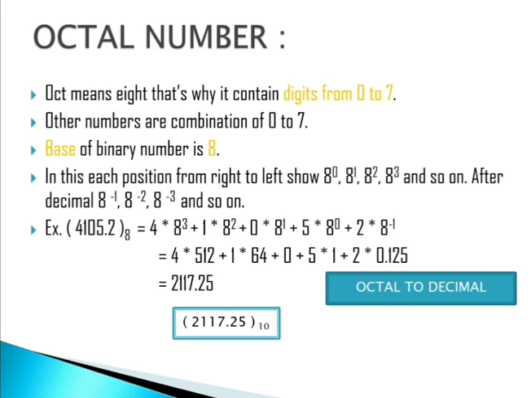Means from right to left you have to follow the positive powers, and after the decimal point you have to follow the negative powers, means 8 to the power minus 1, 8 to the power minus 2, 8 to the power minus 3 and so on. And you have to multiply all these with the present digit we are having. And after multiplying, you have to add all the numbers together, and what you are getting is the decimal number.